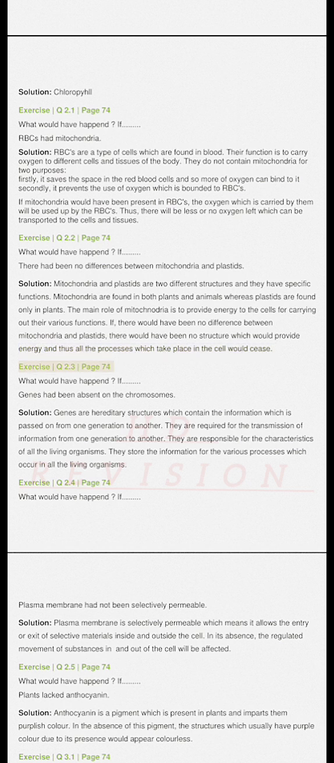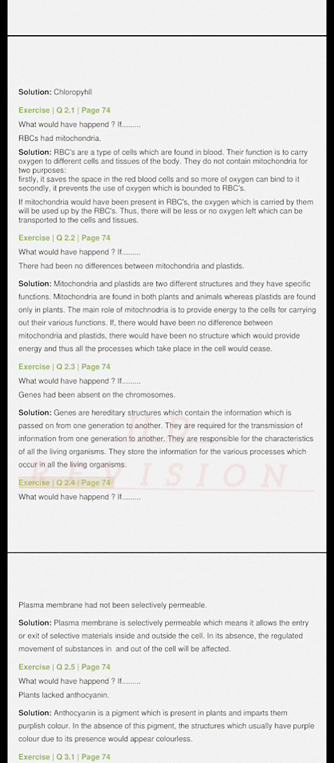Exercise Q2.3 page 74. What would have happened if genes had been absent on the chromosomes? Solution. Genes are hereditary structures which contain the information which is passed on from one generation to another. They are required for the transmission of information from one generation to another. They are responsible for the characteristics of all the living organisms. They store the information for the various processes which occur in all the living organisms.